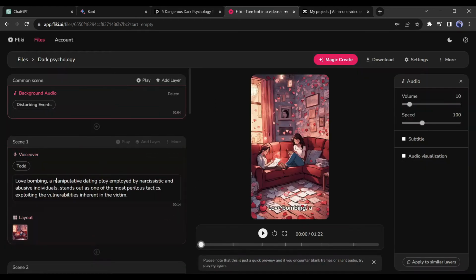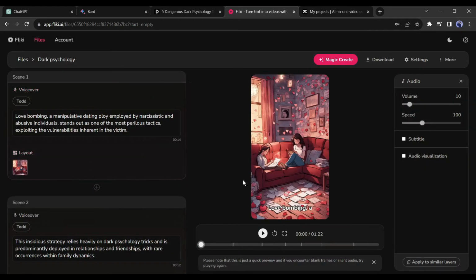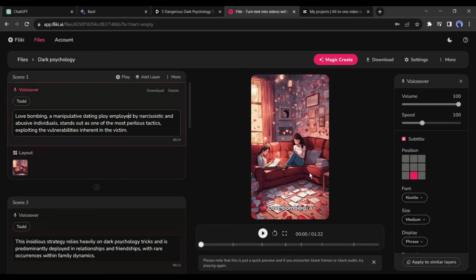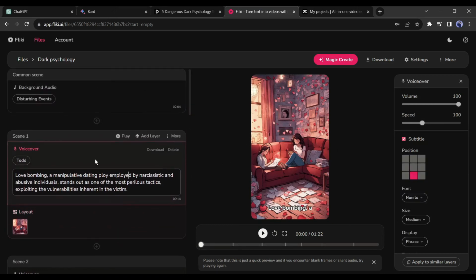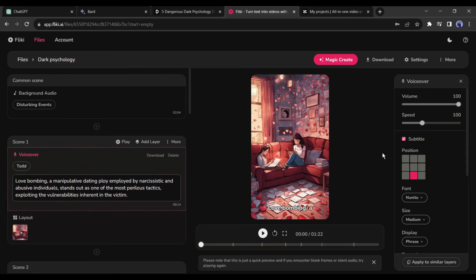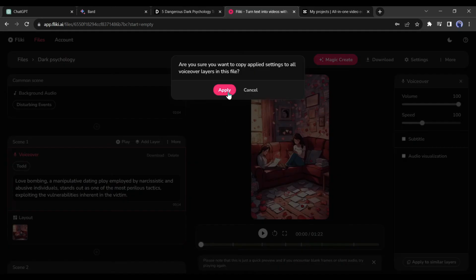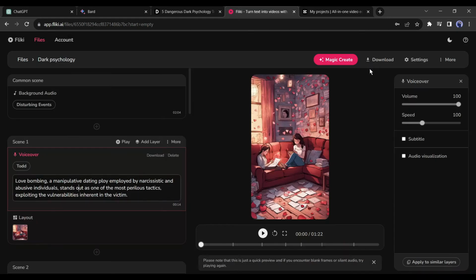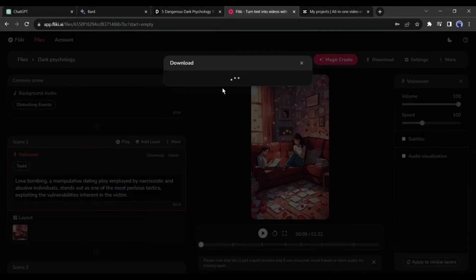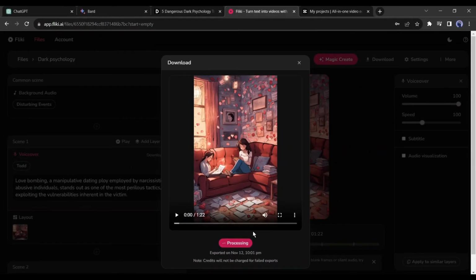Alright, we are done. Now the subtitle. You can use Fliki subtitles, but I will generate subtitles with another AI tool with some other minor editing. Turn off the subtitle from here. Okay, now download the video. Click on the download icon from here. It may take some time. Once the rendering is completed, click on the download file from here.